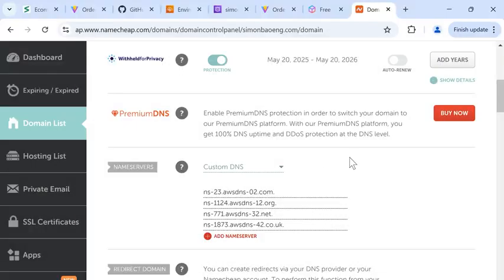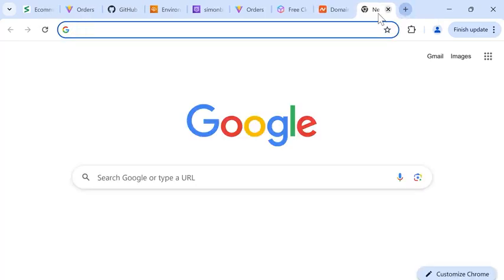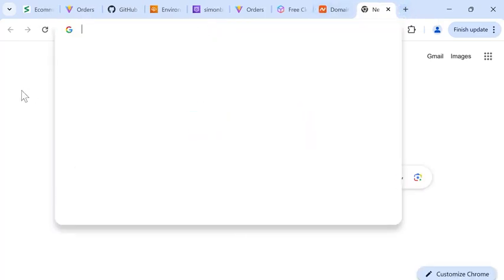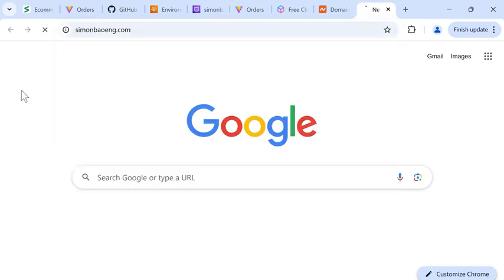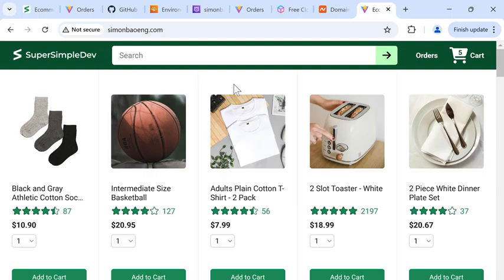So once we've waited for a while, we can try opening a new tab. And in here, we'll type http:// and our domain name. So for me, it's simonbaoeng.com, and press enter. And this will redirect to our app. So now we're able to access our React app using a short domain name that's easy to remember.